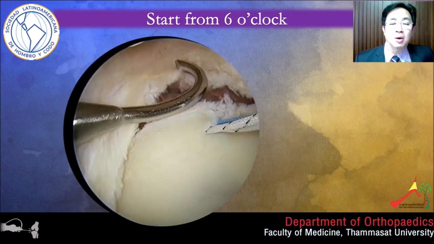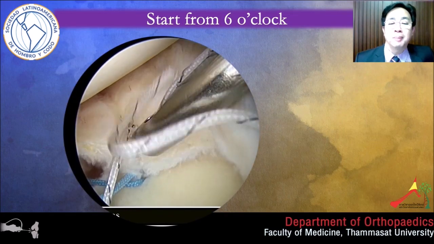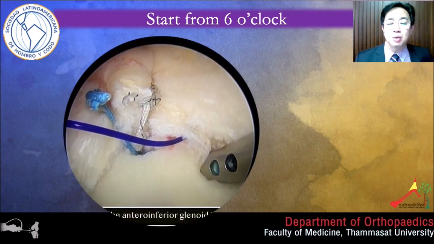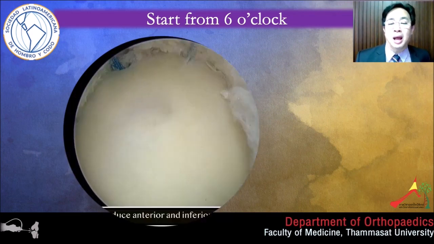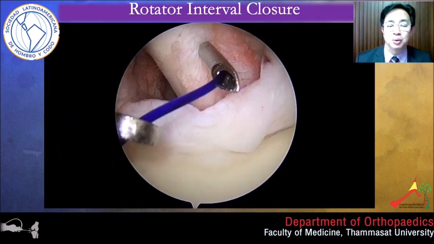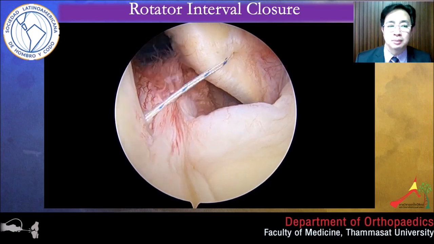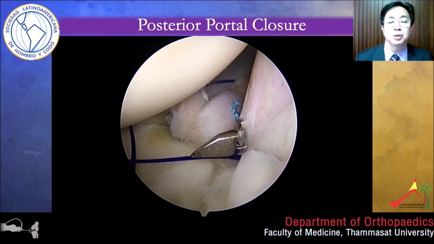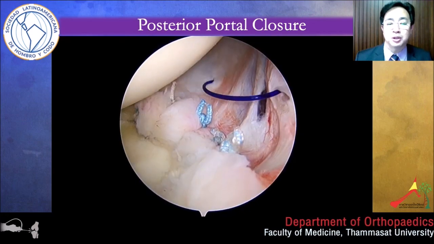I start at the 6 o'clock position, and I prefer a double loaded anchor. Capsulolabroplasty was done from 3 to 6 and 6 to 9 o'clock. Finally, we always close the rotator cuff interval. We need at least 2 stitches. I also close the posterior portal. I try to close all the defects of the shoulder.